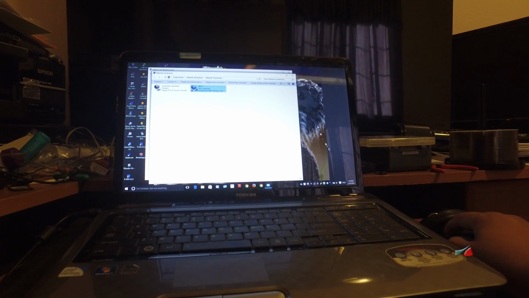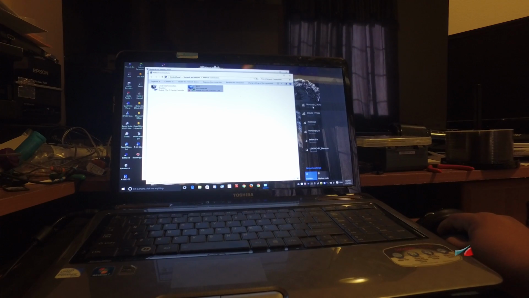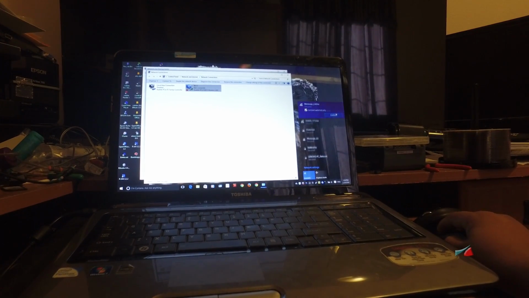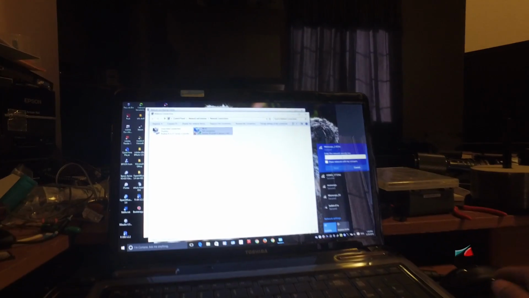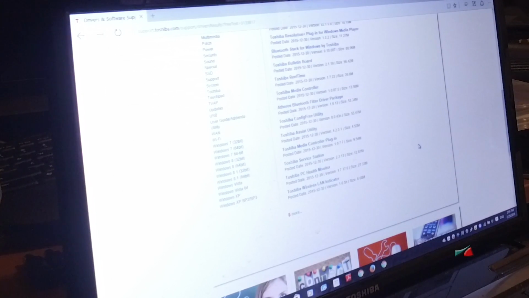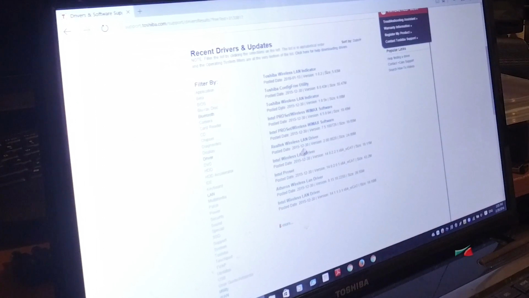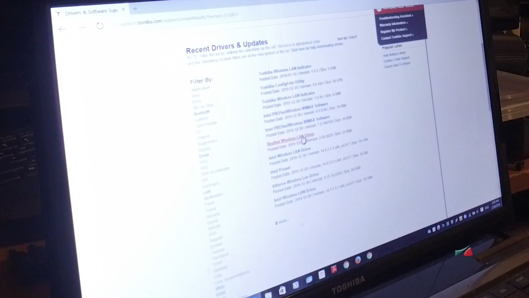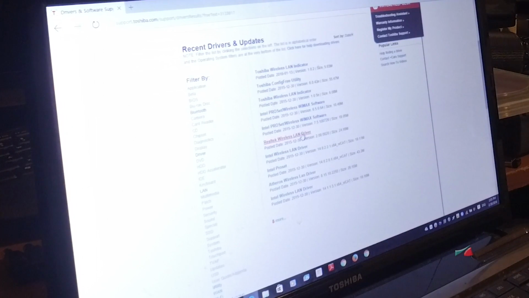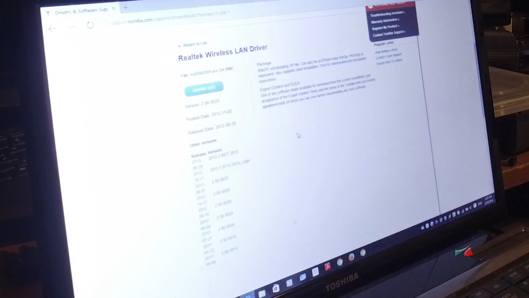Now that it's enabled, I go back to the taskbar and I have an option to connect, and I log in. And so now I'm able to go to the website of Toshiba, since this is a Toshiba, and on the drivers I select Wi-Fi and I download the latest drivers, and I'm gonna install them, and the computer keeps working fine.